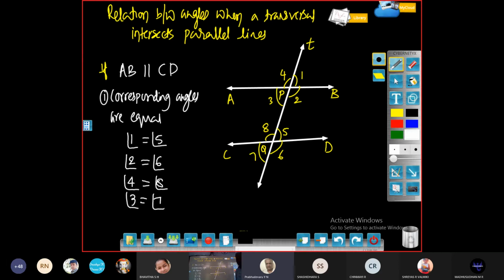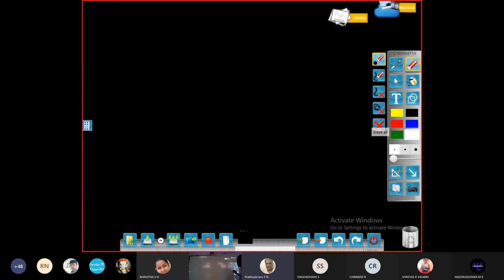Okay. Now, when you do this and verify that, you will find that corresponding angles, these 1 and 5, are equal, 2 and 6 are equal, 4 and 8 are equal, 3 and 7 are equal. So then you can conclude as a statement. We call that an axiom. We'll give a number for this, 6.3. The statement will be like this.